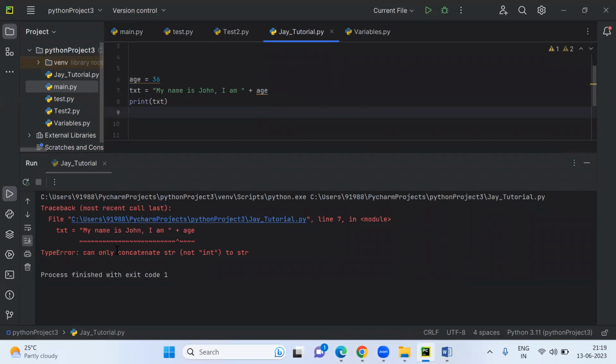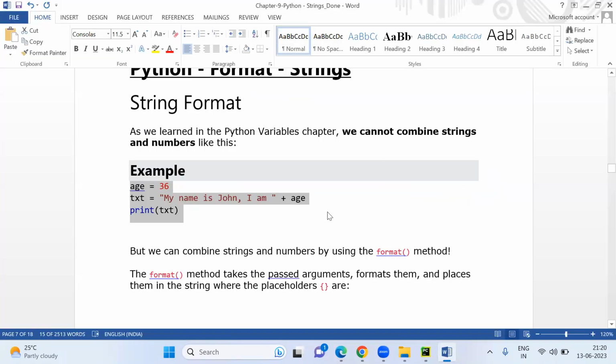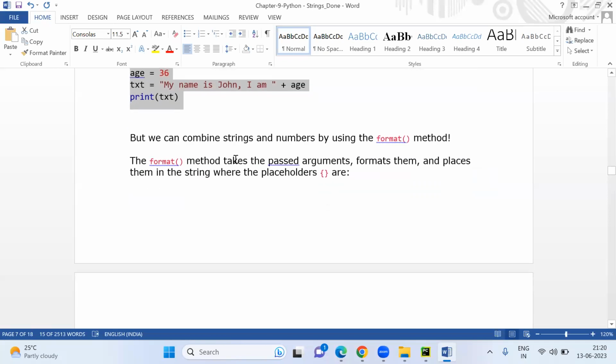It's throwing an error. You can only concatenate string to string, not with an int. Okay, so we have another format here. We can use the format method. This is a little bit high level, guys.